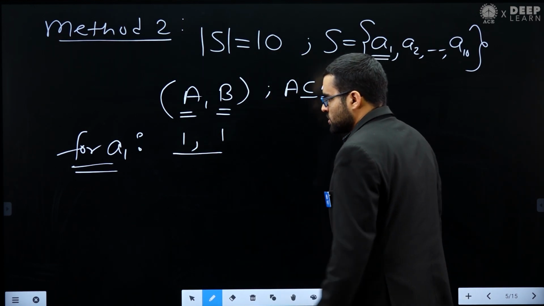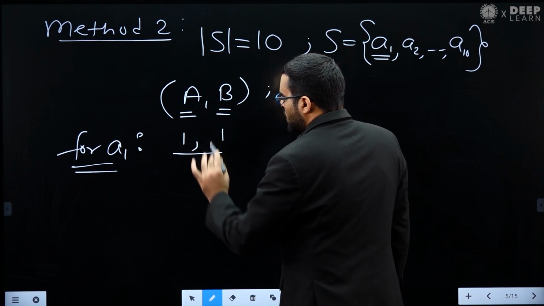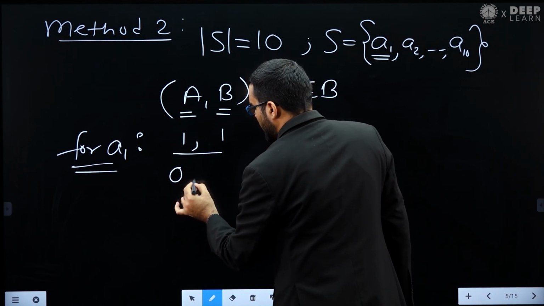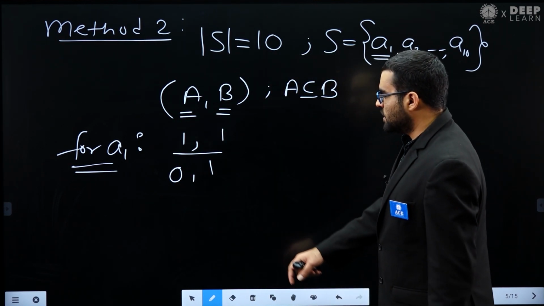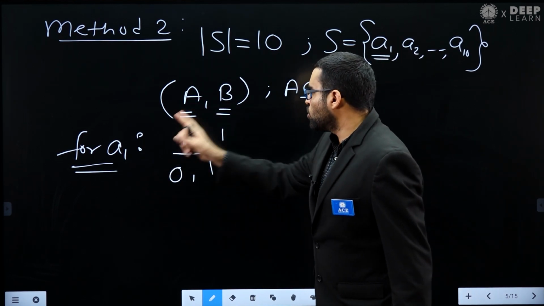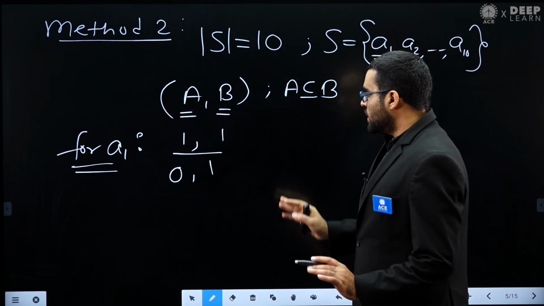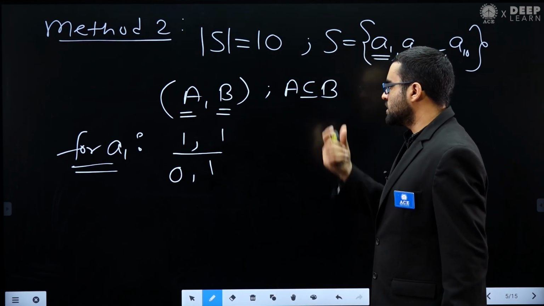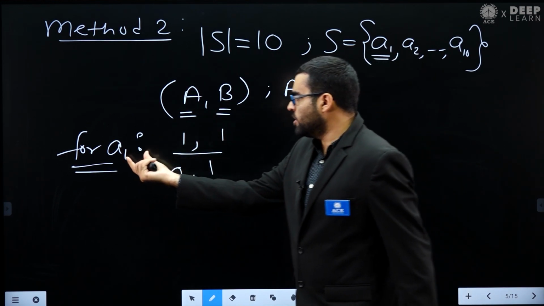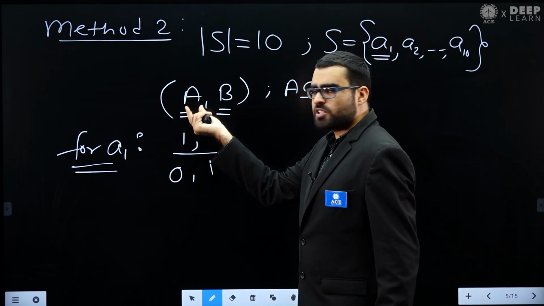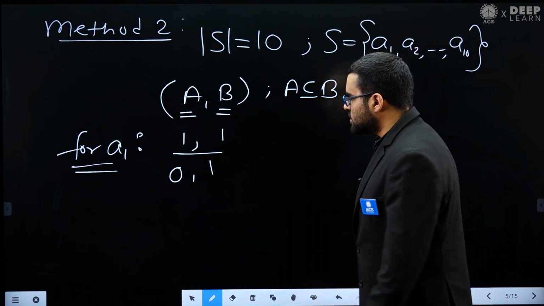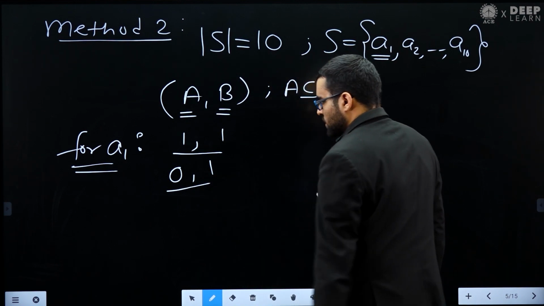What is another possible choice? I do not put this A1 in A and I put this A1 in B. Basically, this element A1 does not belong to A, but it belongs to B. You can see in this situation also this condition is satisfied, because A1 is not present in A, but it can be present in B.